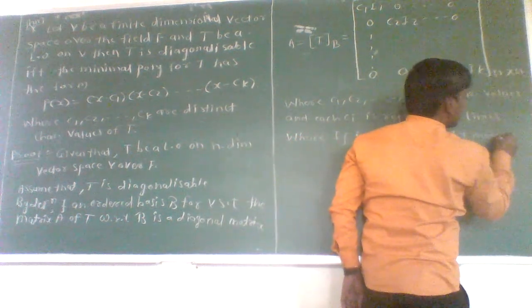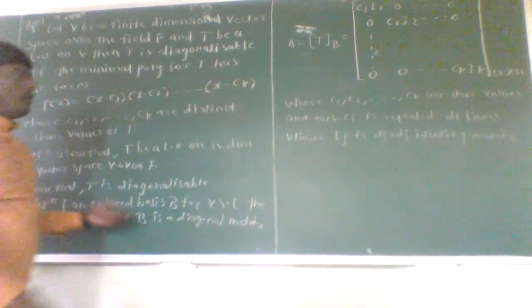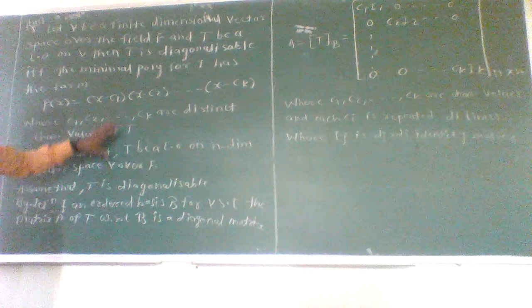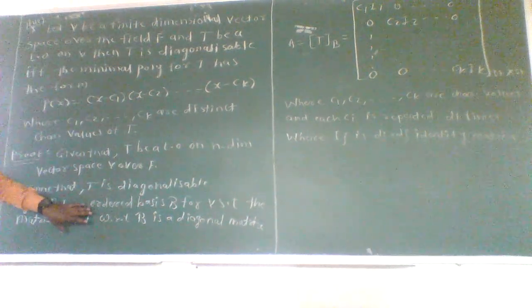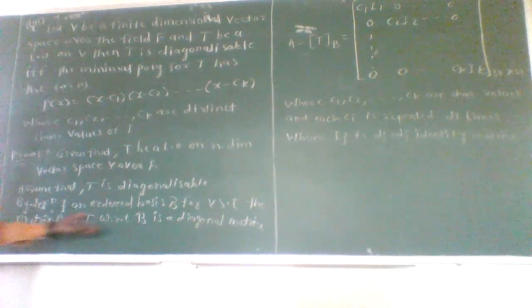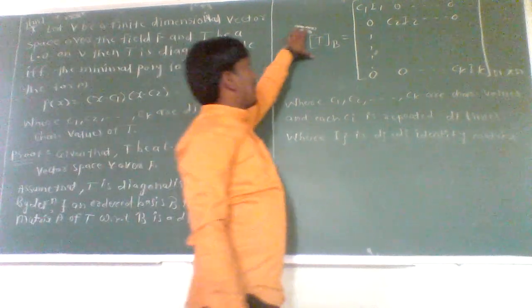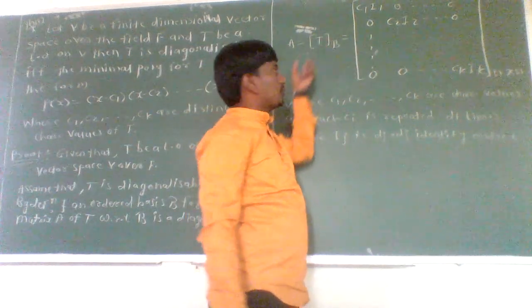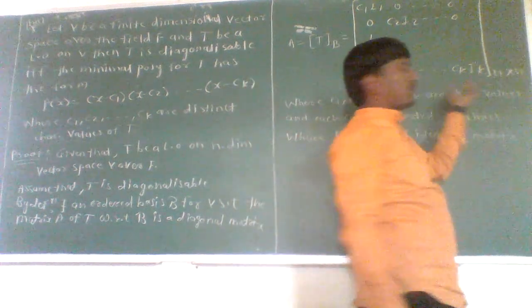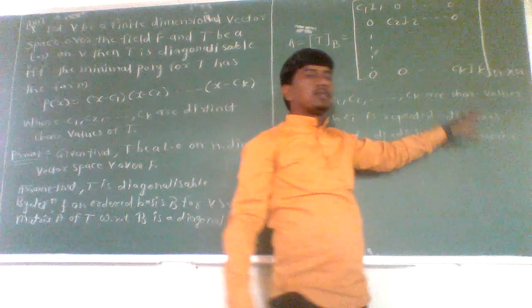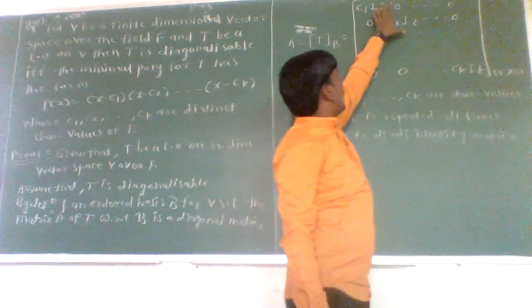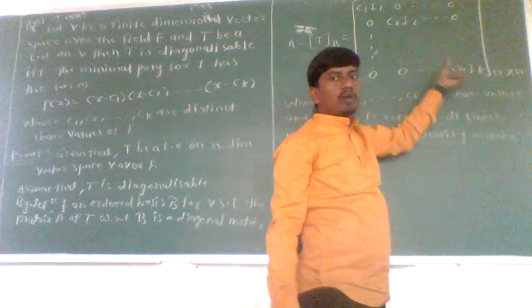This is from our given statement, that is T is a diagonalizable operator. As T is a diagonalizable operator, then there is a matrix A of a linear operator T with respect to ordered basis B which is a diagonal matrix, where c1, c2 up to so on ck are the distinct characteristic values of the linear operator T, where each characteristic value ci is repeated di times, and with the corresponding Ij are the dj cross dj square matrices.